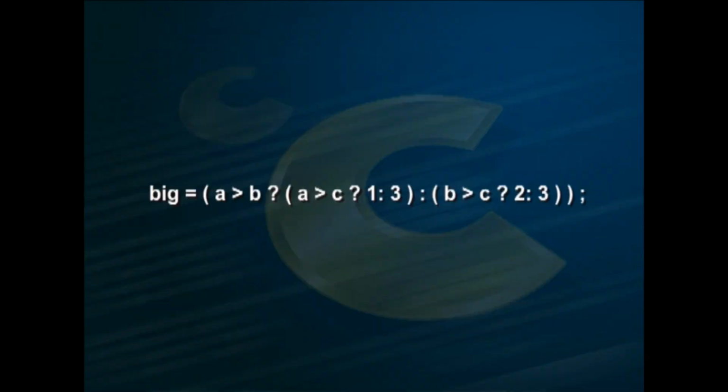Also consider an example of finding the largest of 3 numbers using the conditional operator. big = (a > b) ? ((a > c) ? 1 : 3) : ((b > c) ? 2 : 3); Now, we have covered conditional selective control structures including if else, nested if and if else ladder, switch case and conditional expression.